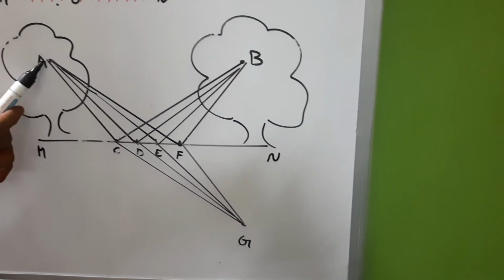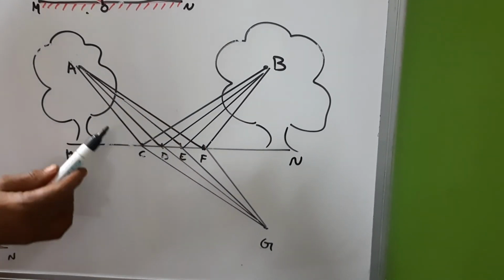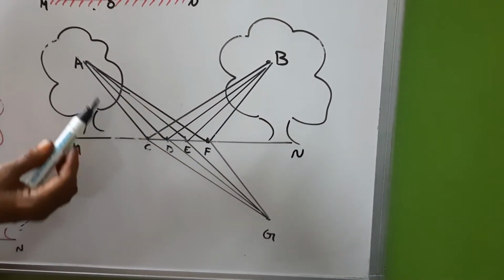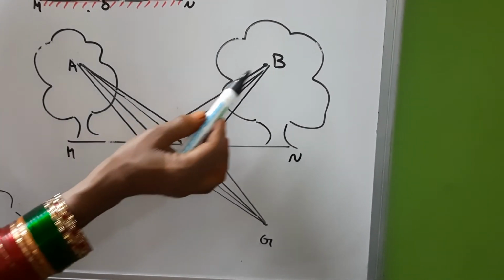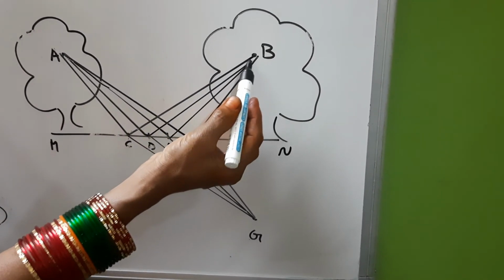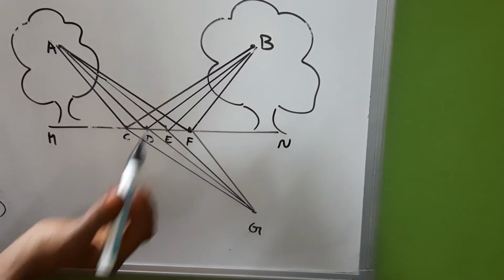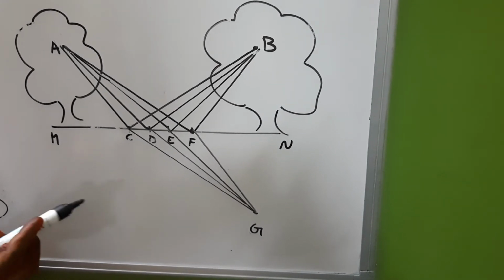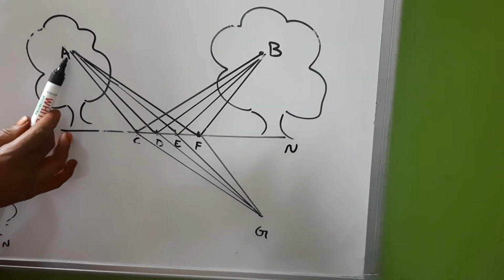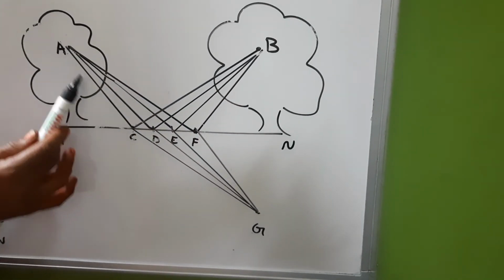Now see here ACB, it comes, picks up the grain and reaches position B. ADB is another path, AEB is another path, and AFB is the last path. All these lines meet at point G. Now let us see the distances.